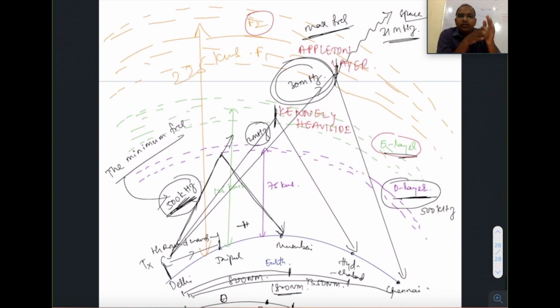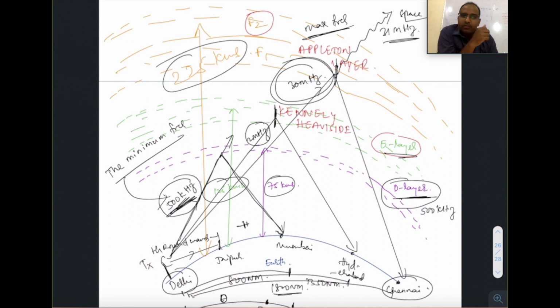Now you understood what is ionosphere, how it is formed, why the sky wave is reflected back, and how we are able to communicate from Delhi to Chennai using these radios and sky waves, and what frequency they are reflected back at, what the three layers D, E, F are, and what the other names are: E is the Kennedy Heaviside, F is the Appleton layer. And the heights: D layer at 75, E layer at 125, F layer at 225 kilometers. These are all questions in the DGCA exam.